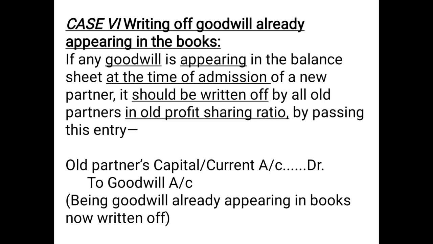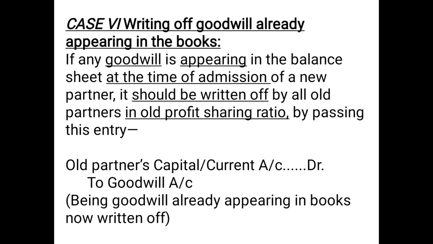Why is goodwill credited? Because goodwill is an asset, and an asset carries a debit balance. So when we are writing it off, we are removing it from our books. The value of the asset decreases, and therefore as per the rule, it will carry an opposite balance.